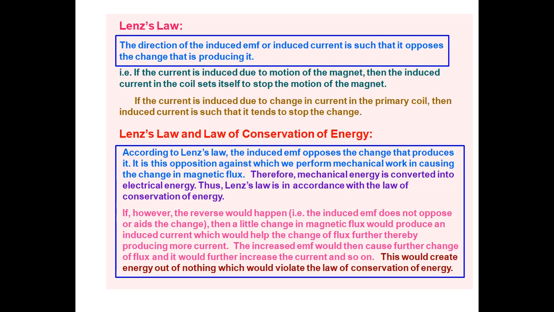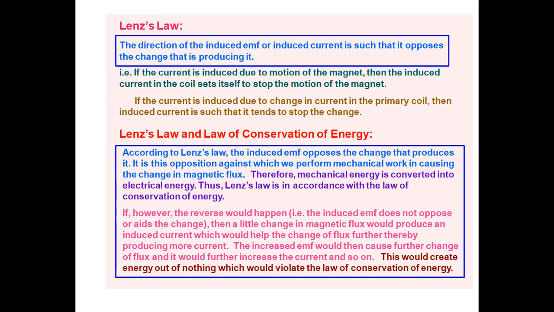The increased EMF would cause further change of flux, which would further increase the current, and so on. This would create energy out of nothing, which would violate the law of conservation of energy.